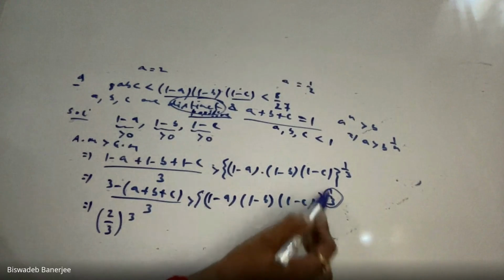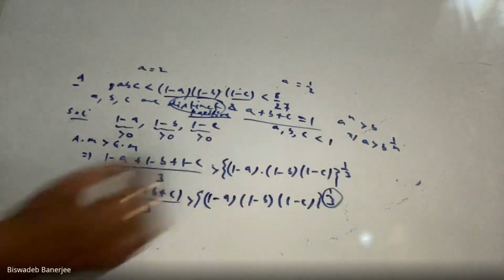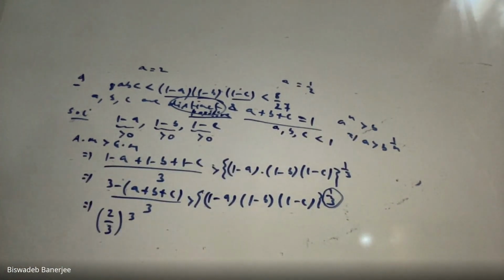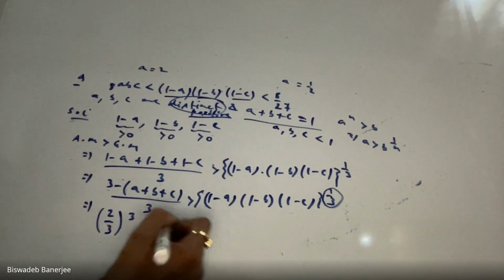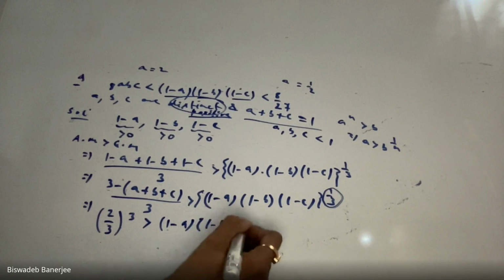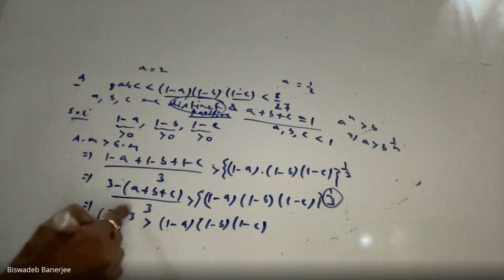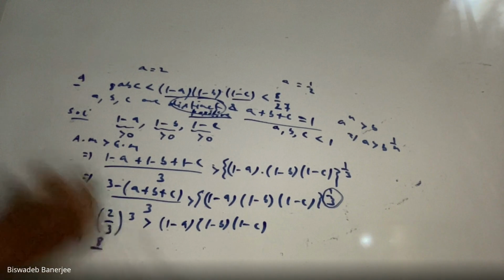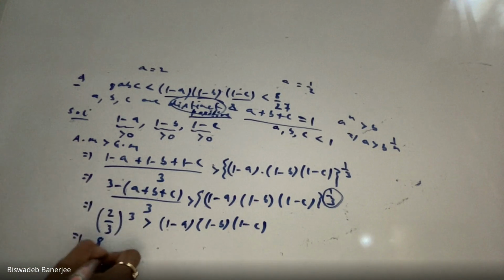So if we take 1 by 3 to the left hand side, this power will be simply 3. This property is called laws of indices. In that case, my right hand side contains only this product, and there is 2 cube, which is 8, and 3 cube is 27.